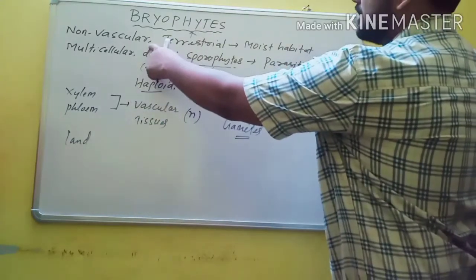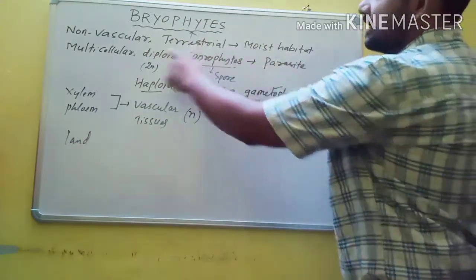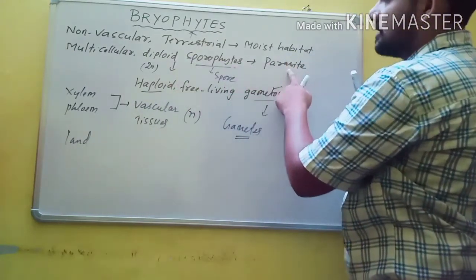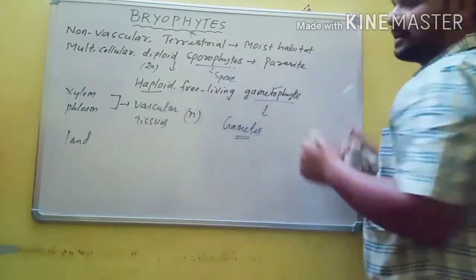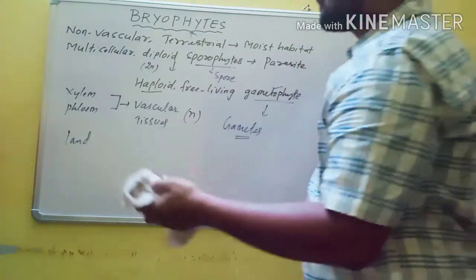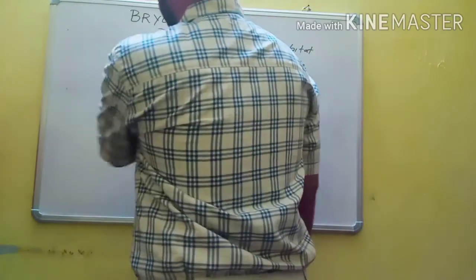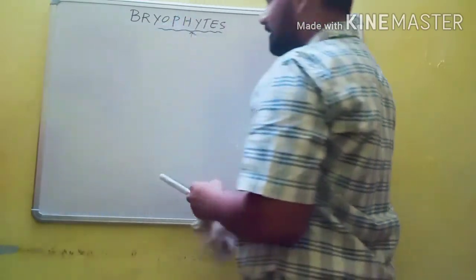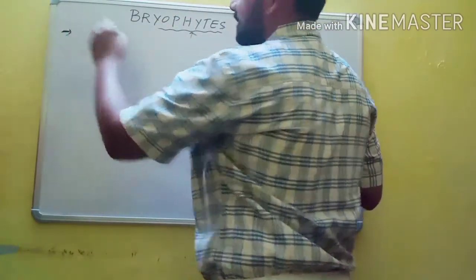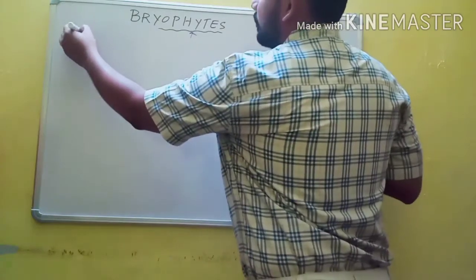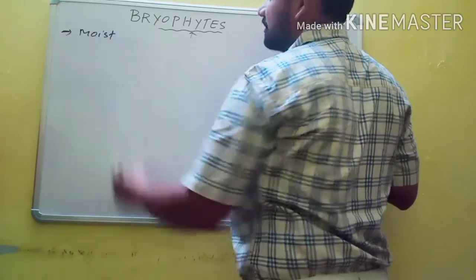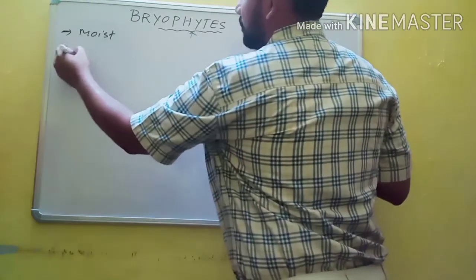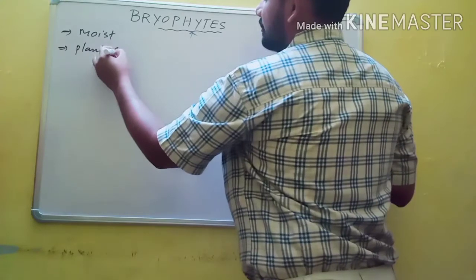They are non-vascular terrestrial plants of moist habitat in which multicellular diploid sporophyte lives as parasite on haploid free living gametophyte. Let us discuss some important characteristics of bryophytes. Generally, they are found in moist conditions like shady regions and humid regions, and the plants are very small.